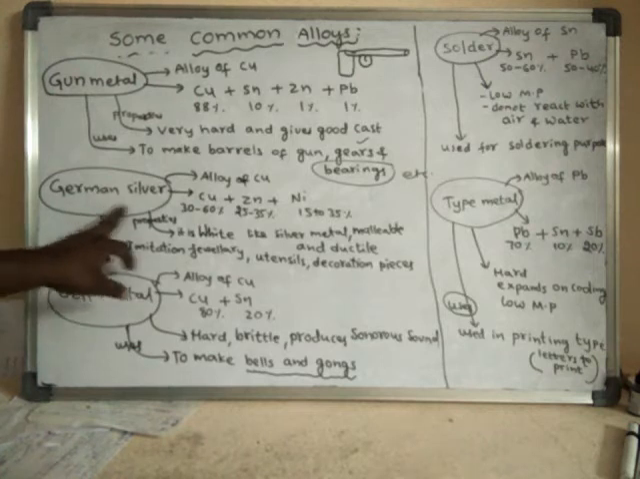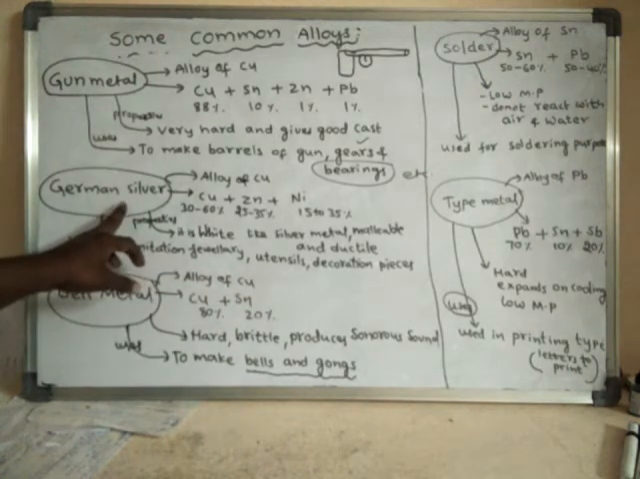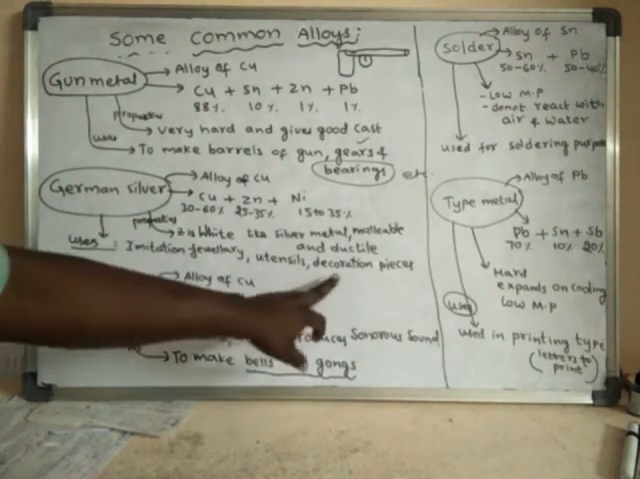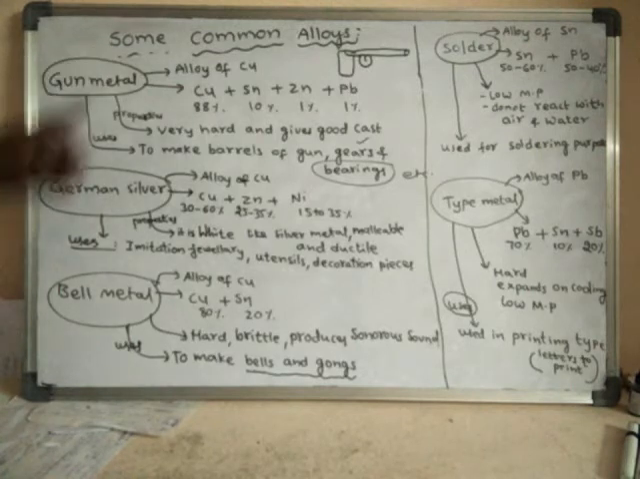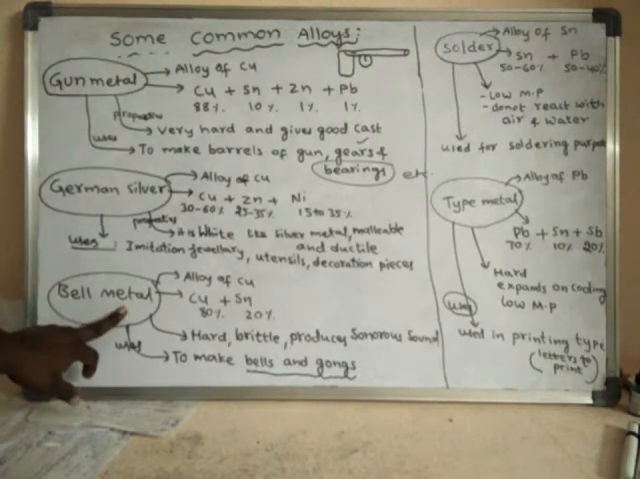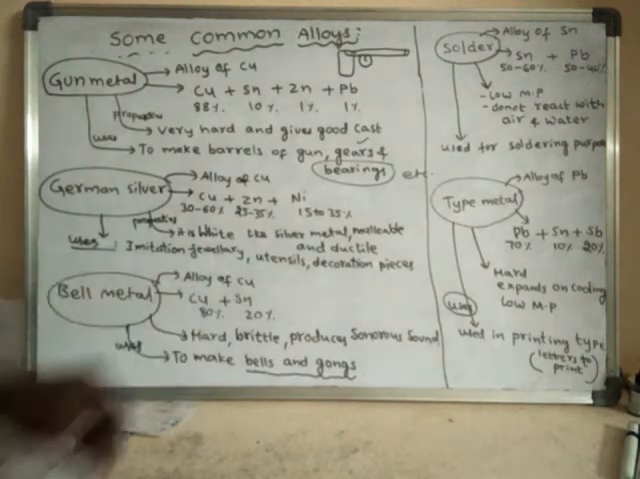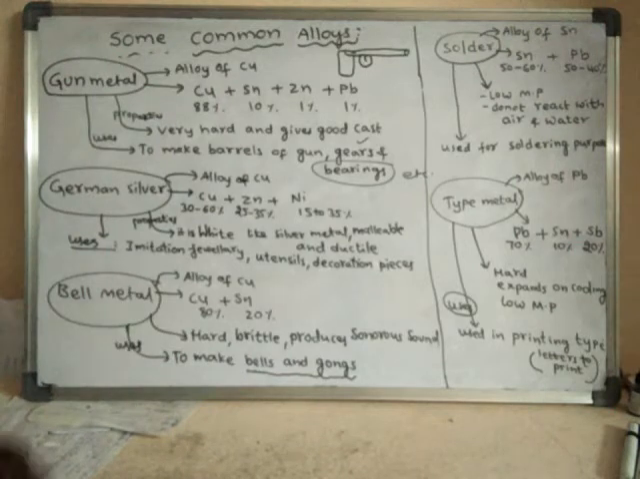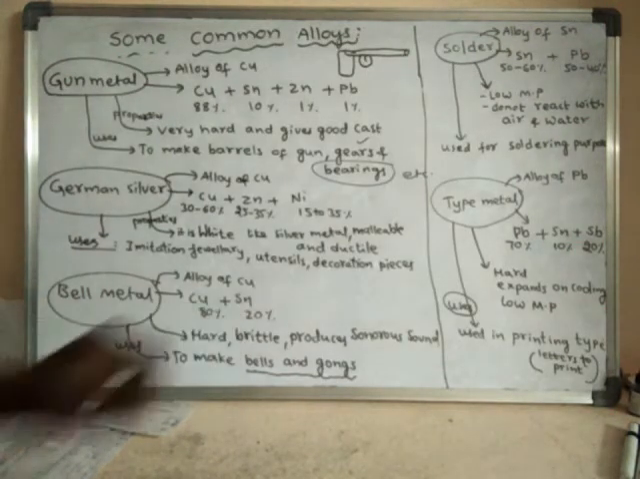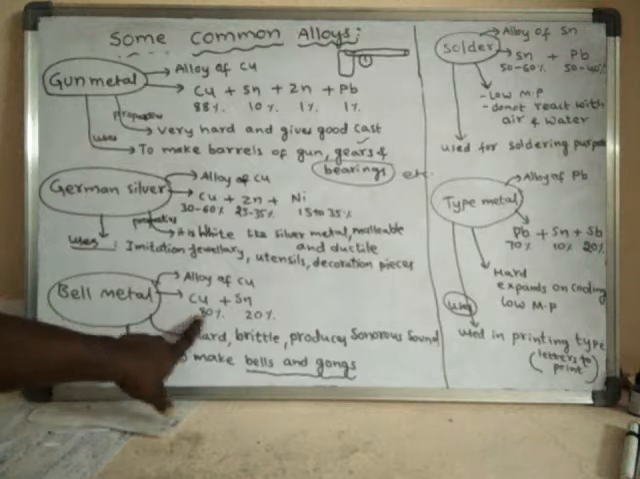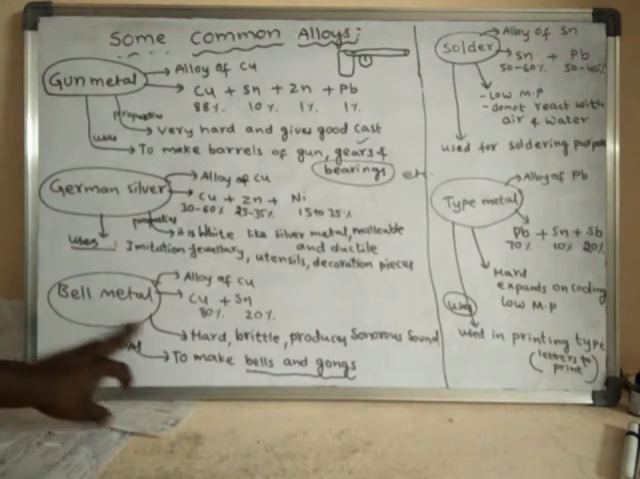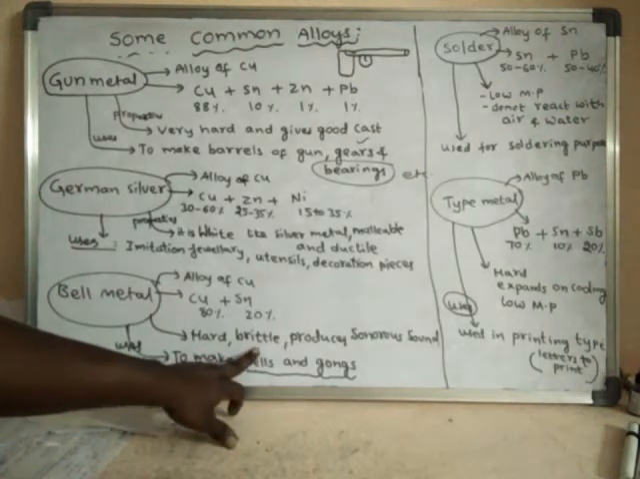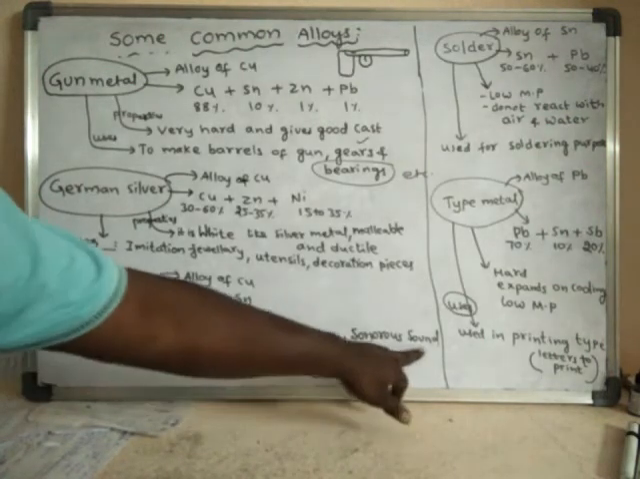And it is used to make utensils. It is used to make some decoration pieces, etc. So the next alloy is bell metal. This is also an alloy of copper. This alloy contains copper and tin. Copper is 80% and tin is 20%. This alloy is hard, brittle, and produces sonorous sound.